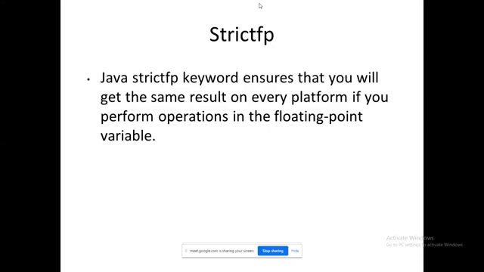Wherever I port my application, Java already has the feature of platform independence. Who supports that? This is one of the keywords which supports that. I need to prefix the corresponding variable, method or class with the keyword strictfp, strict floating point.